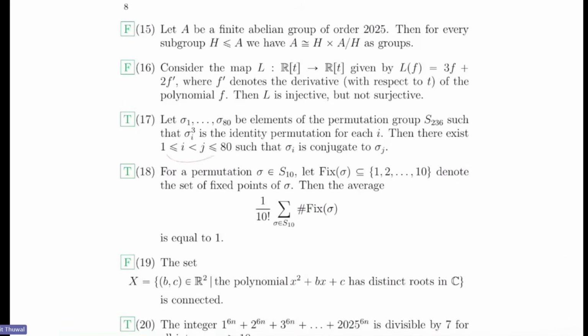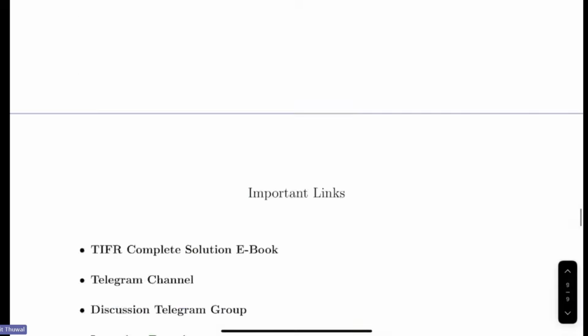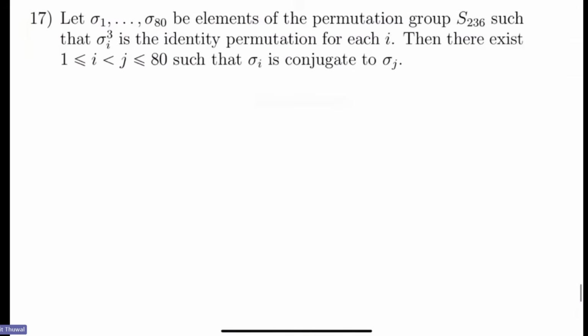This is also a beautiful problem. All the problems are good, but this one uses the pigeonhole principle. First off, to solve this problem, you should know some facts. First of all, in Sn, any permutation can be written as a product of disjoint cycles. You should know this to solve this problem. And you should know how to find the order of elements of Sn. And two permutations in Sn are conjugate if and only if they have the same cycle type. Cycle type means, I hope you understand, right?